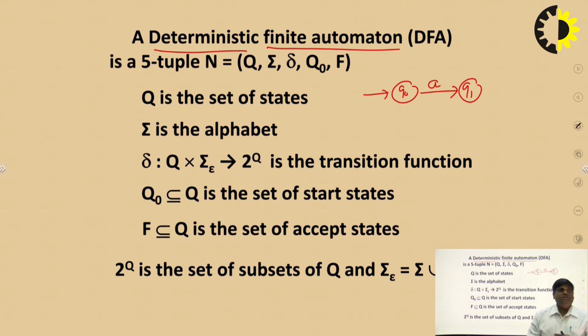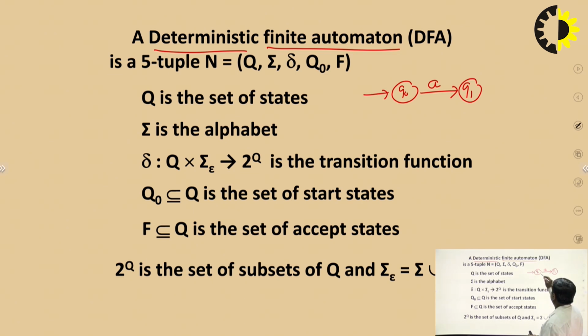Another feature of the deterministic finite automata is that it is a complete machine. What is the meaning of a complete machine? On every state, with the help of the input, all transitions are available. If such a machine is designed, then we can say that this deterministic finite automata is a complete machine.